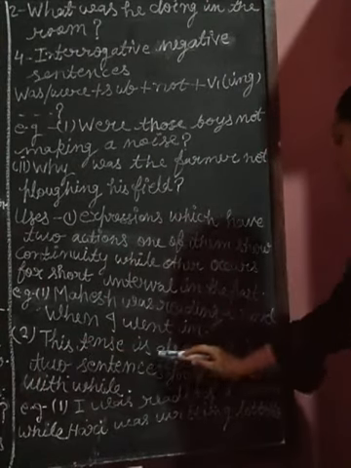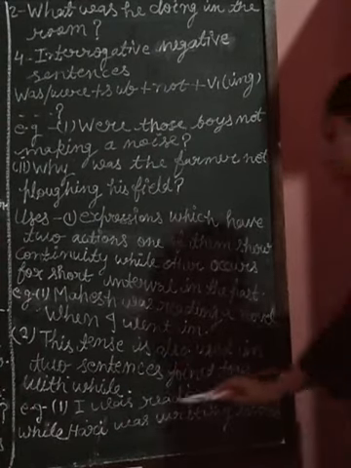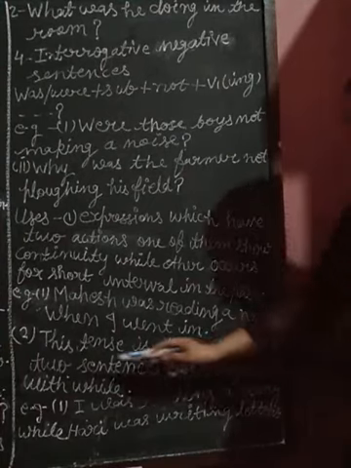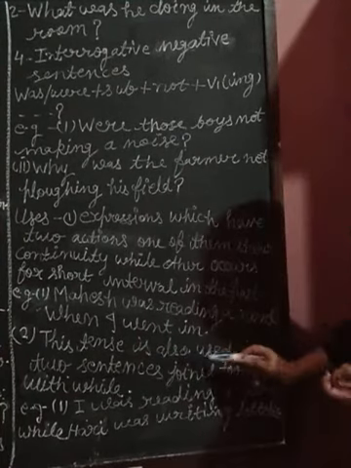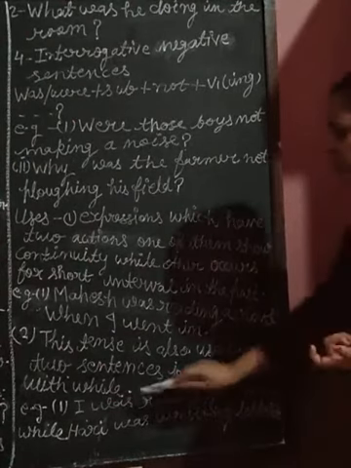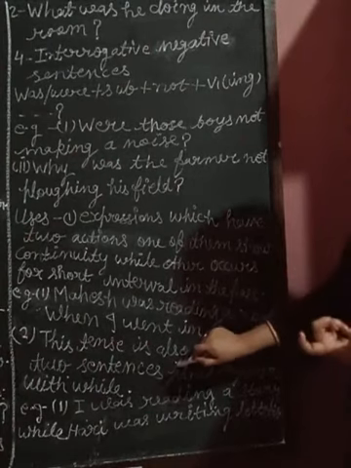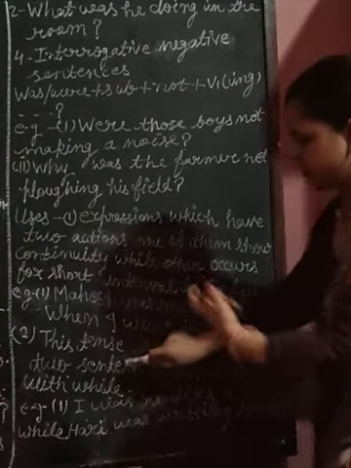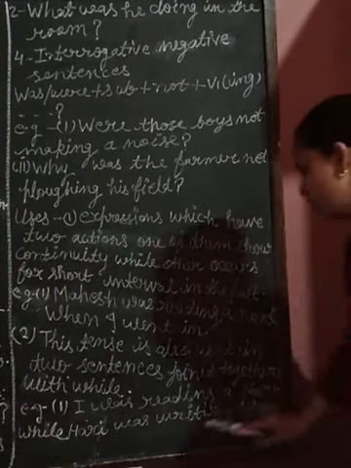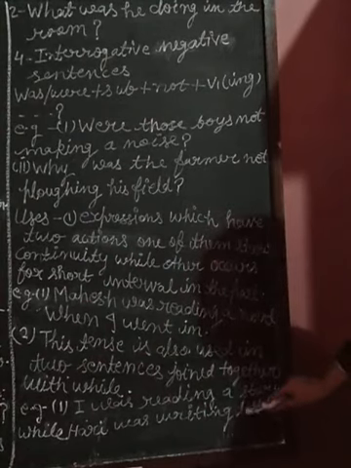Okay, and the second use. This tense is also used in two sentences joined together with while. Students, the past continuous tense is also used with two sentences which are joined together with while. Which are joined with while? Two sentences. Then we use the past continuous tense. Look at the example: I was reading a story while Hari was writing letters.